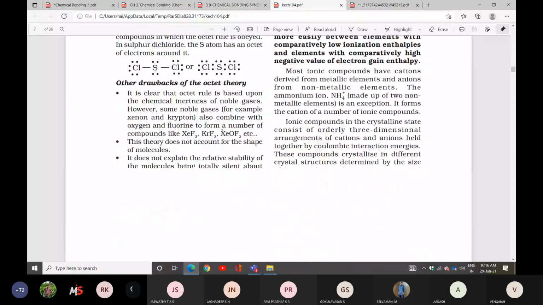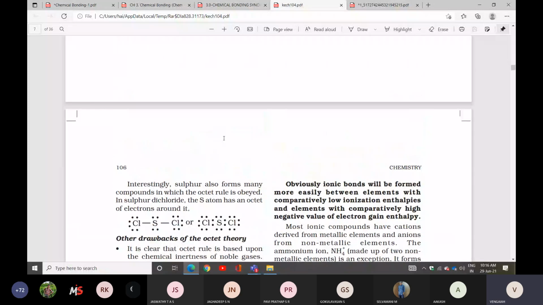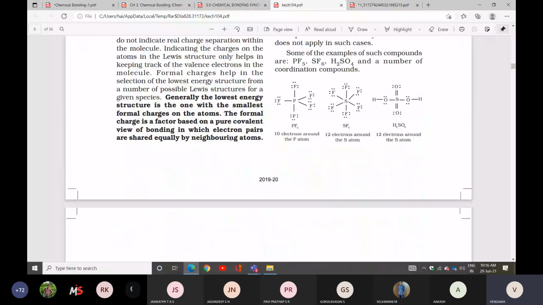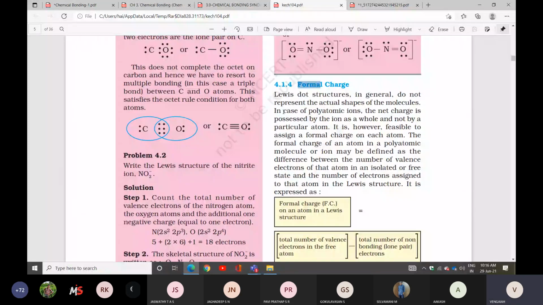Listen here. Lewis structures in general do not represent the actual shape of the molecule. The dot structure does not represent the actual shape of the molecule. In the case of polyatomic ions, the net charge is possessed by the ion as a whole and not by a particular atom. However, it is feasible to assign a formal charge to each atom.